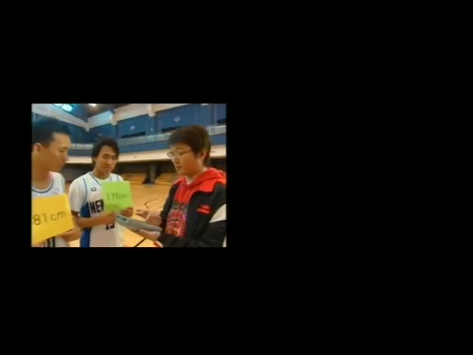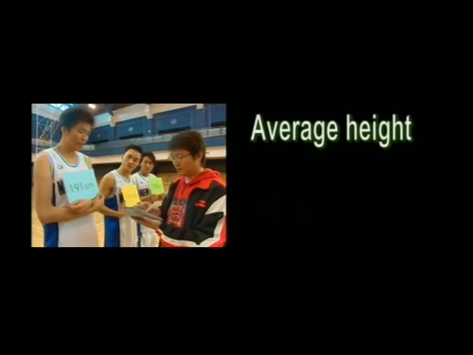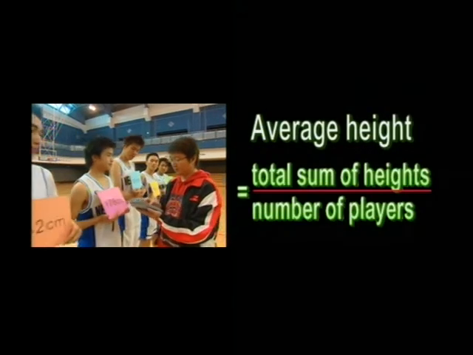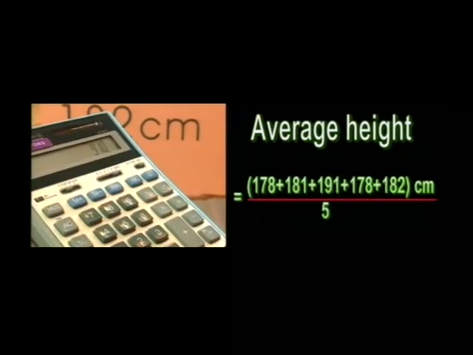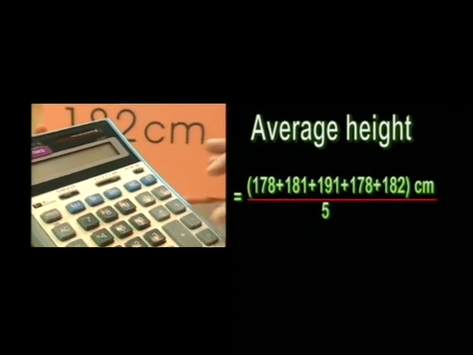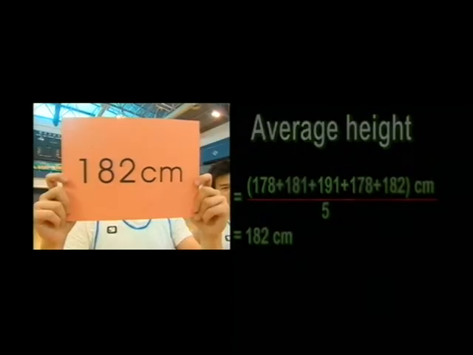I was thinking we could just take the average height of all the players, then select the player whose height was closest to the average. The average height equals the sum of the players' heights divided by the number of players. In this case, 910 centimeters divided by 5 equals 182 centimeters.